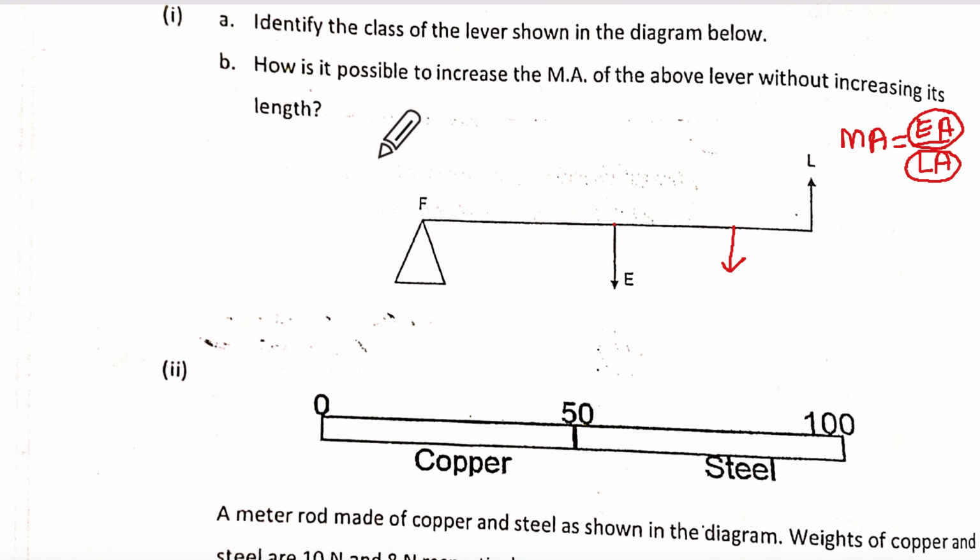So what you will say is, by applying effort further away from the fulcrum to increase the effort arm, hence to increase the mechanical advantage. Did you understand?